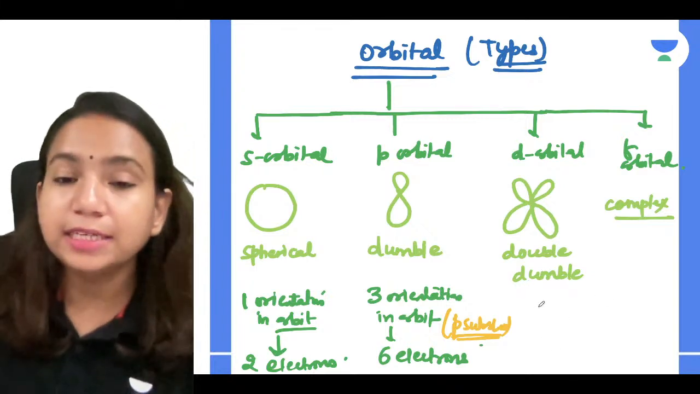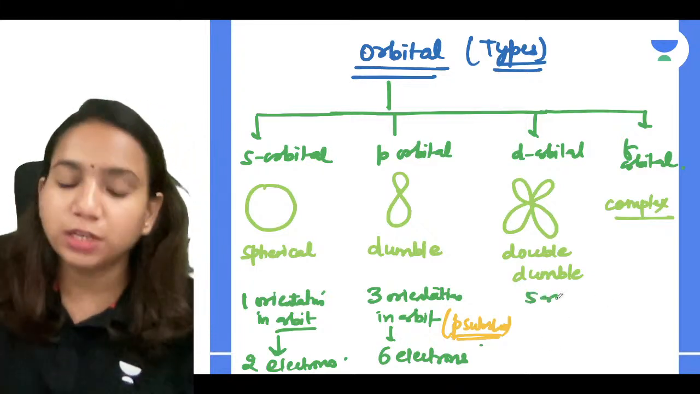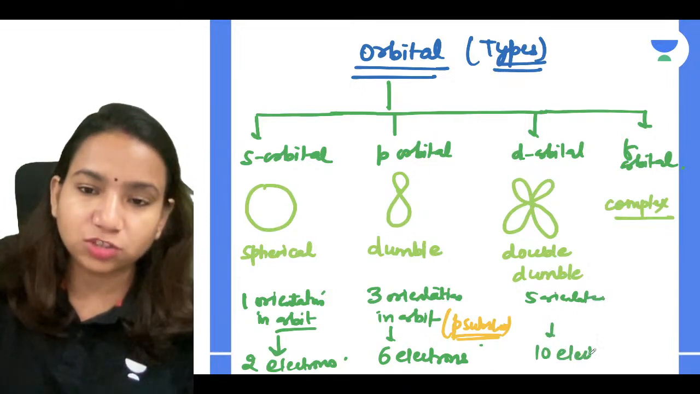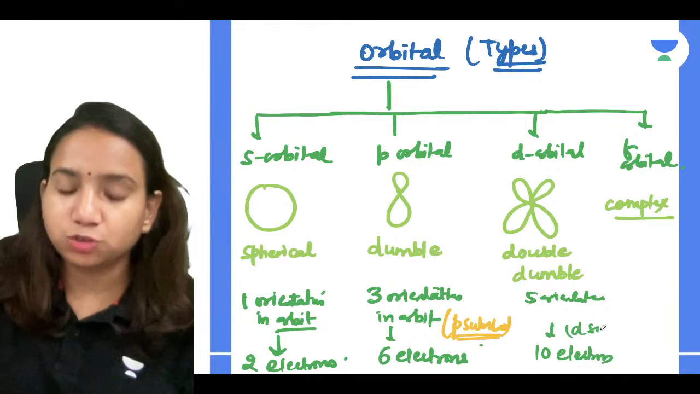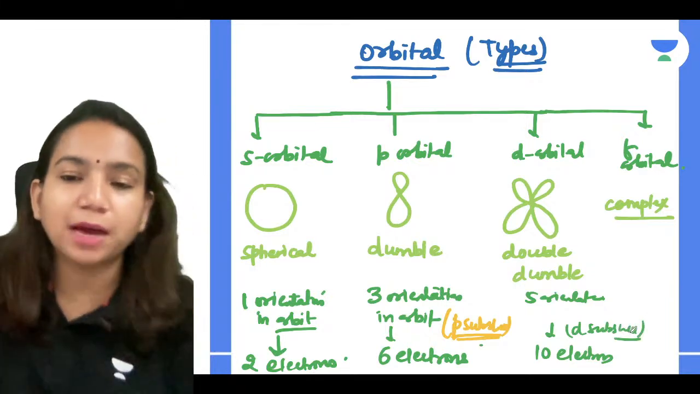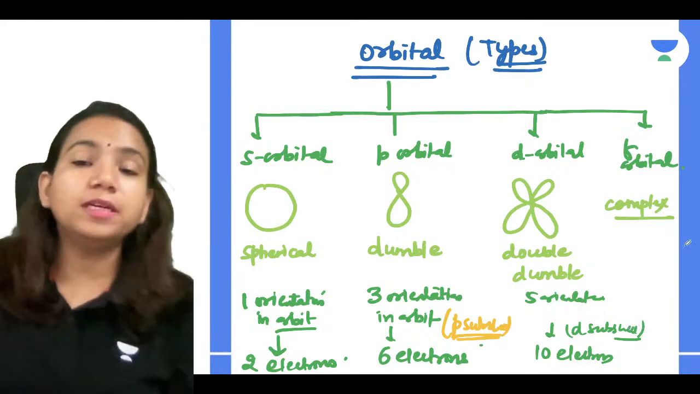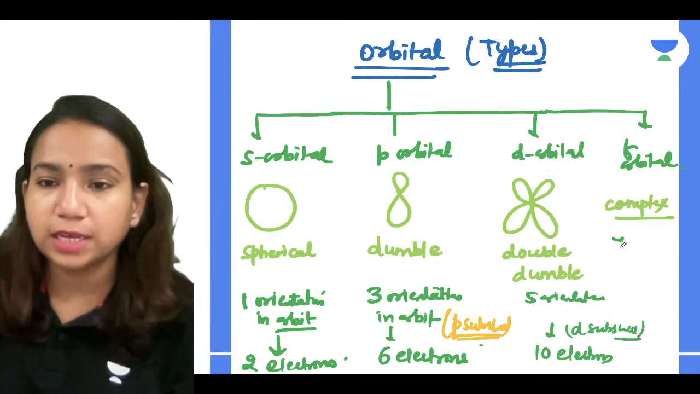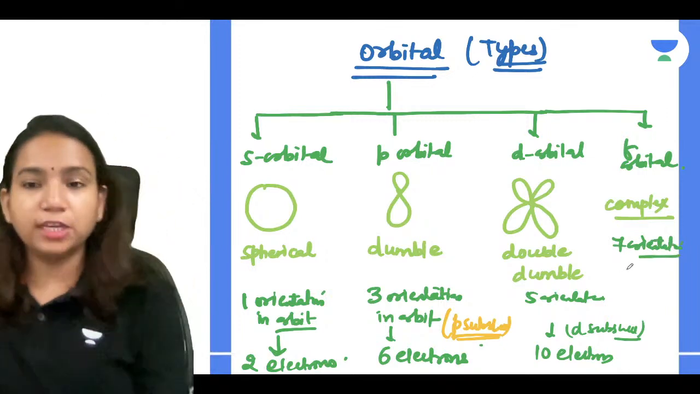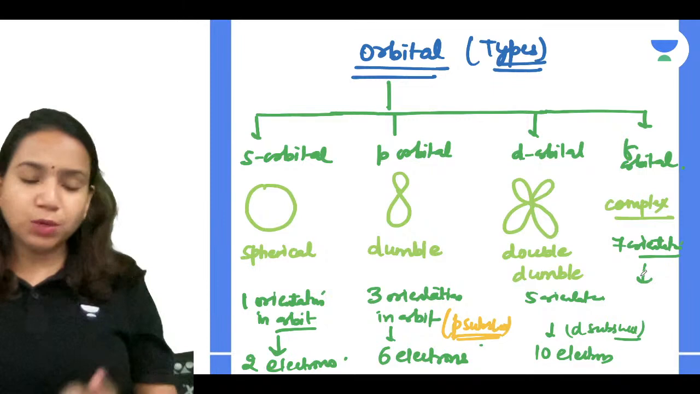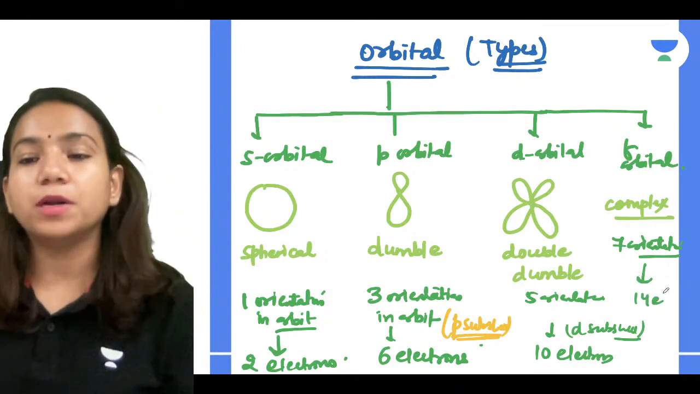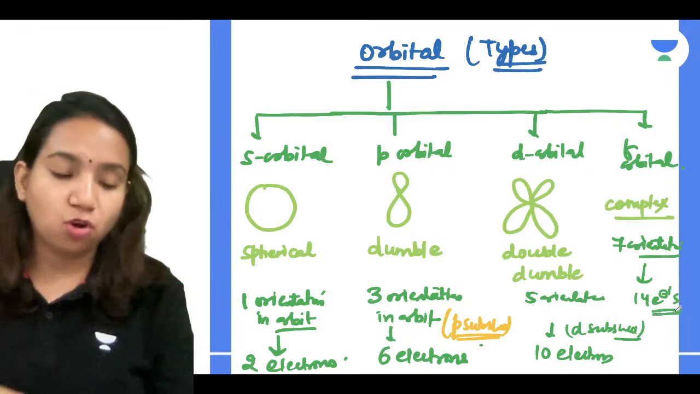Yes, so there will be 10 electrons. So there are 5 orientations. So they can accommodate maximum how many? 10 electrons in d subshell. Yes, in d subshell there can be maximum 10 electrons. And f orbital has 7 orientations, guys. Remember, it has 7 orientations, but we don't have to learn about all of their orientations. And every orientation can accommodate 2 electrons. So maximum it can accommodate how many? It can accommodate 14 electrons.